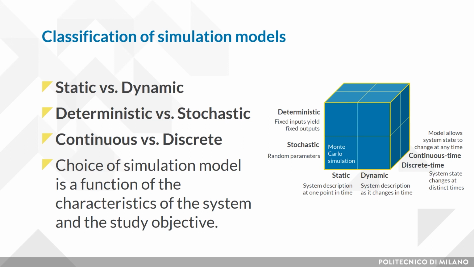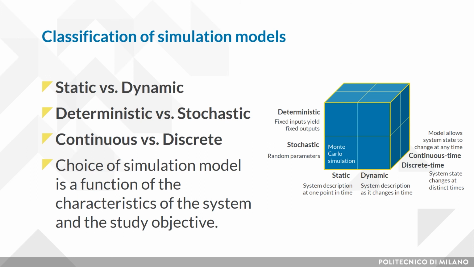Then follows a second question: is everything certain, or is there uncertainty? A deterministic simulation model has no random variables; inputs and outputs are fixed, while in the stochastic one, the model has one or more random parameters. And finally, can the state change continuously or only at discrete points in time?